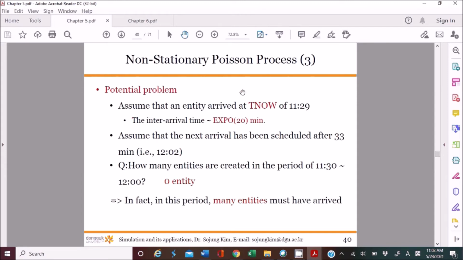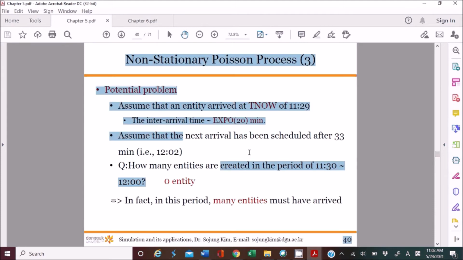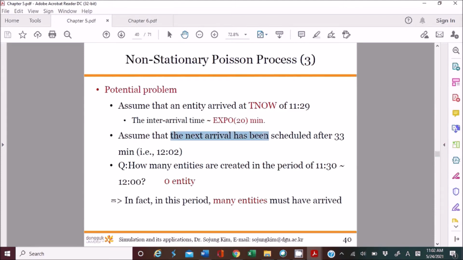distribution, right? Exponential distribution has a shape like this. So it may take more than 33 minutes. It's possible because this is a random distribution. So let's say the next arrival has been scheduled after 33 minutes, because we are using this exponential distribution. Although the mean value is 20 minutes, because of the property of the exponential distribution, you can have 100 minutes or 50 minutes with a really small chance, right?